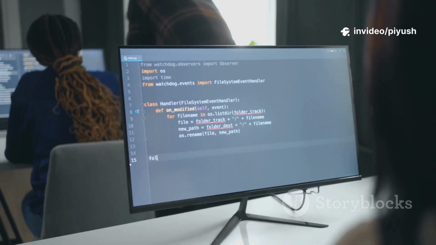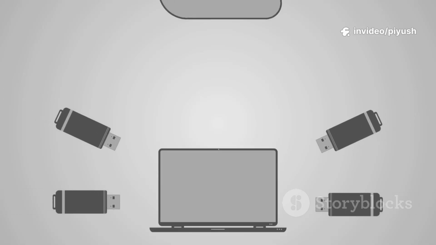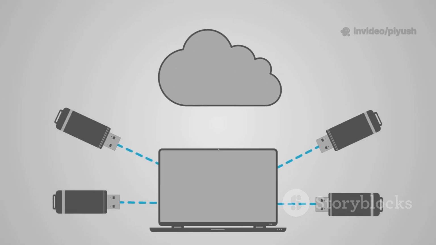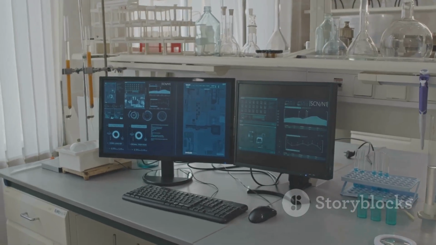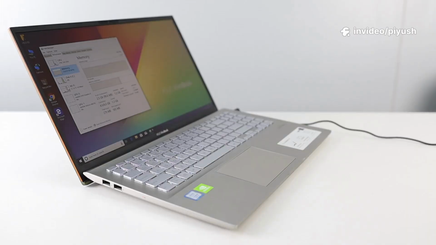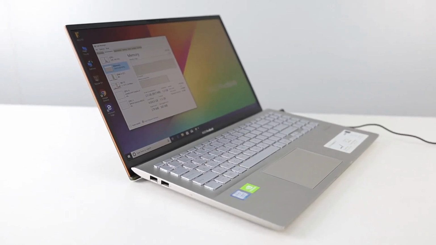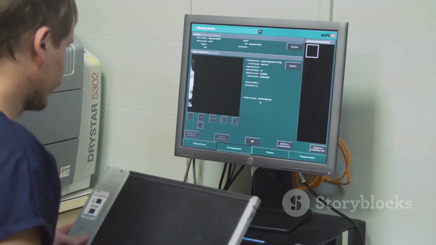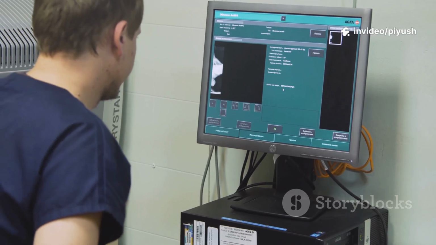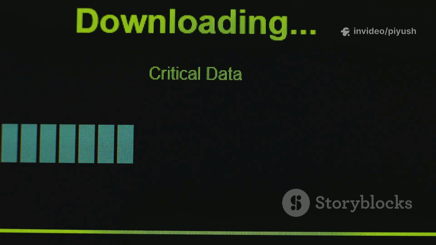Finally, we need one more piece of software to tie everything together. This is a utility that will take the ISO file we downloaded and correctly write it to our USB drive, making it bootable. There are several great free options available, but two of the most popular and reliable choices are Rufus and Balena Etcher. Rufus is a lightweight and powerful tool that is perfect for creating Windows bootable drives, while Balena Etcher is known for its simple, user-friendly interface that works great for both Linux and Windows. We will walk you through using one of these tools in a later section, but for now just download it and have it ready on your computer.